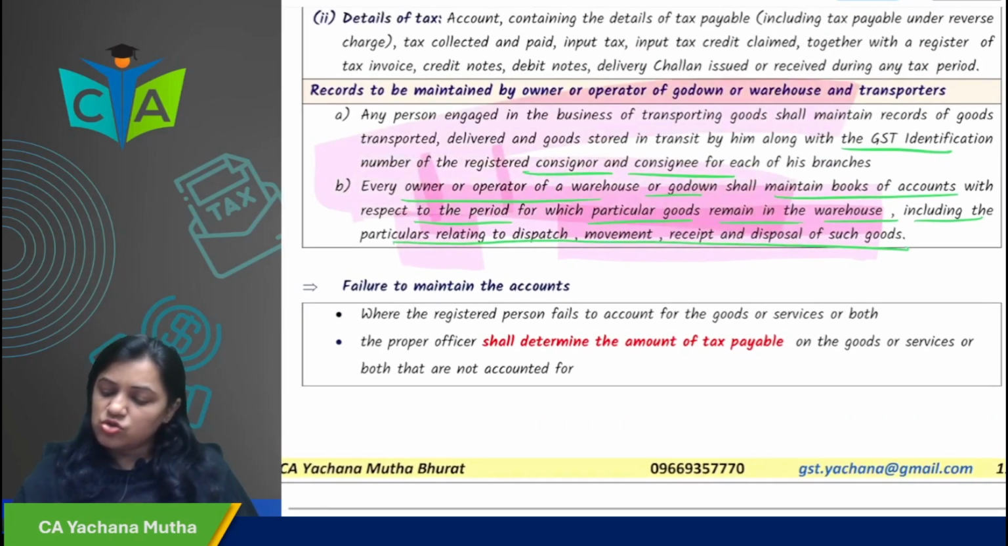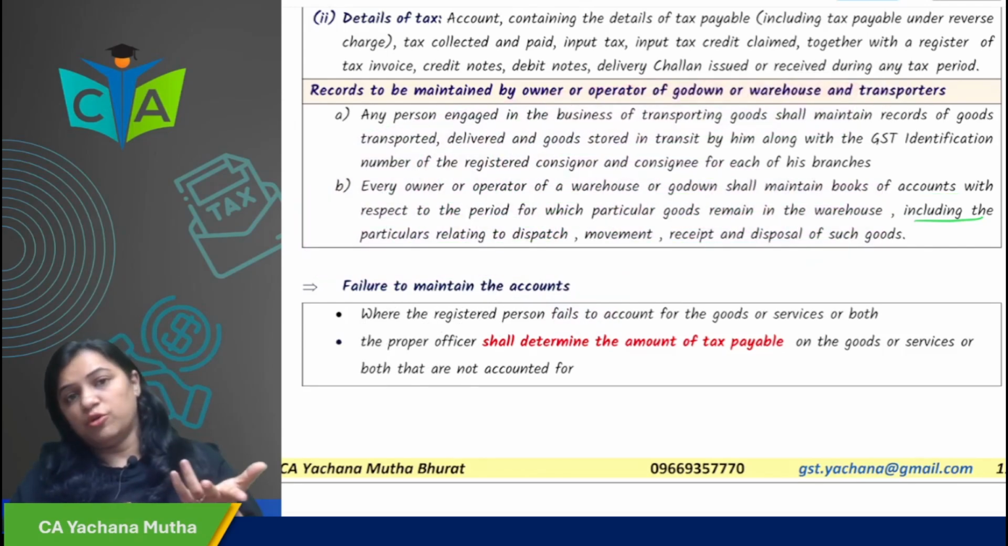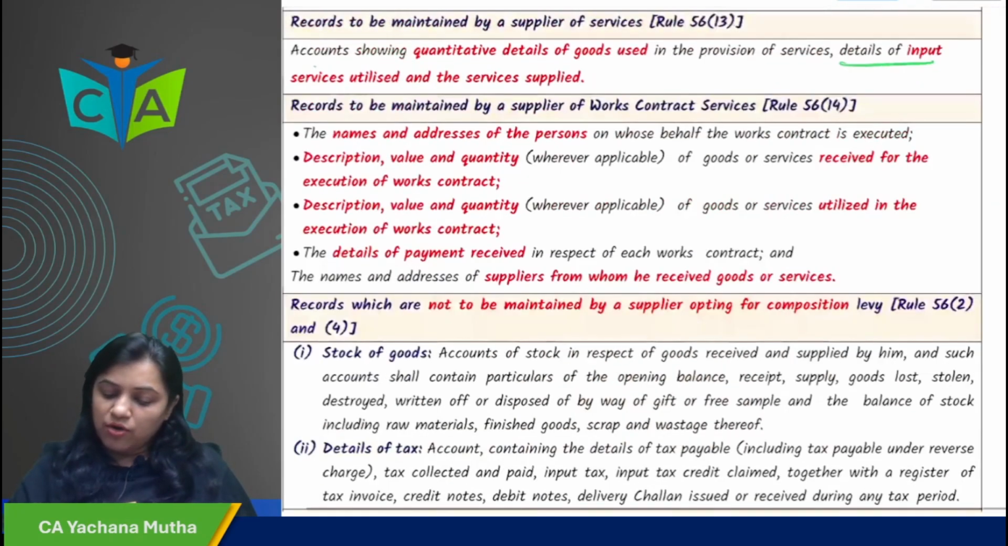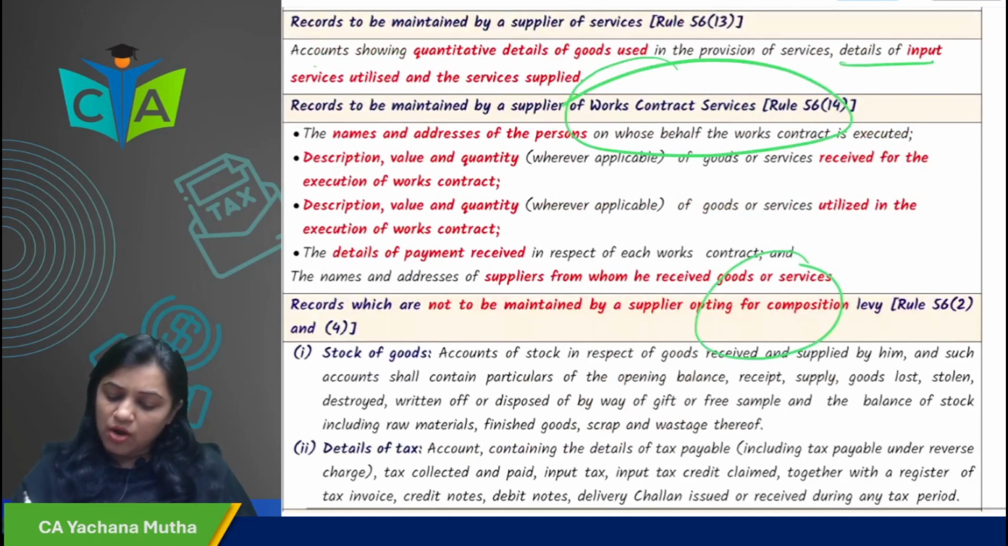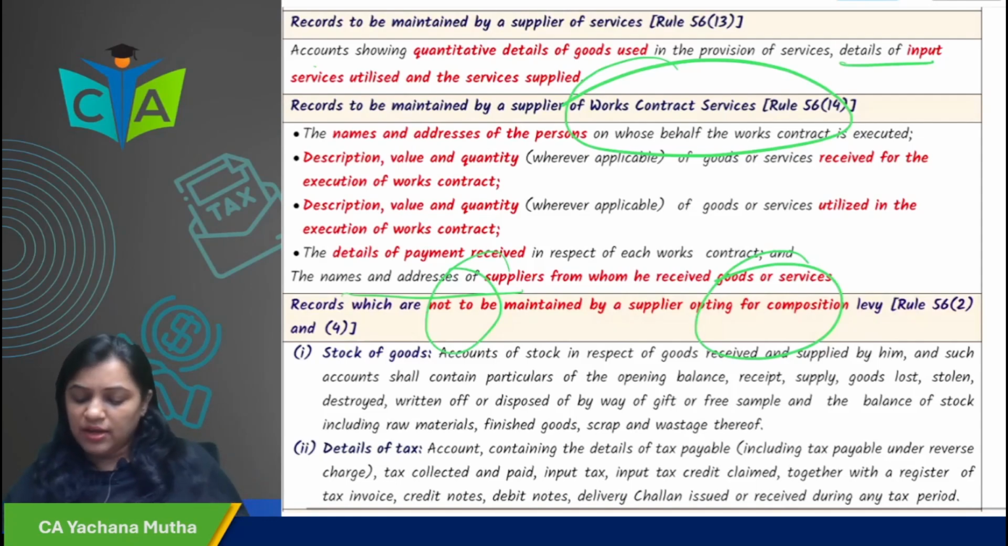Sometimes they'll ask you a short note about all these. Any of these they can ask you. Generally they ask about the agent, the works contract service and the composition dealer, which records are not required in case of a composition dealer. So this is generally asked many a time.